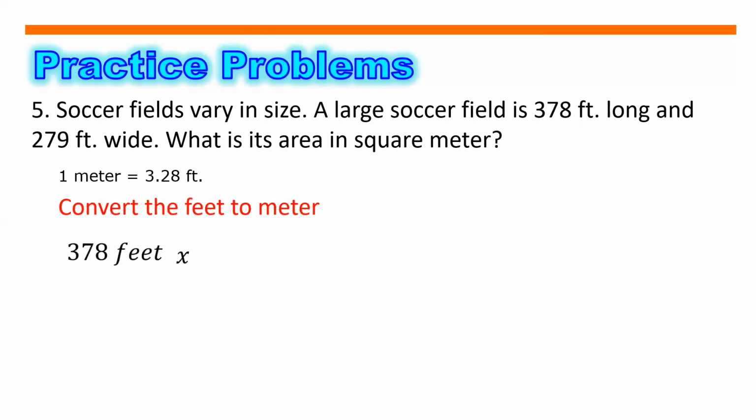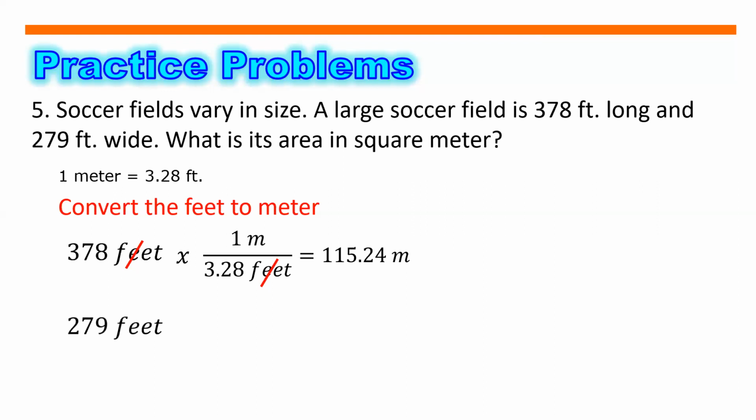So 378 feet multiplied by 1 over 3.28 feet. So that is equals to 115.24 meters. So na-cancel na natin yung feet, kaya natira na lamang yung meter. So 279 feet multiplied by 1 meter over 3.28 feet. So cancel uli yung feet, matitira yung meters, that will be 85.06 meters.